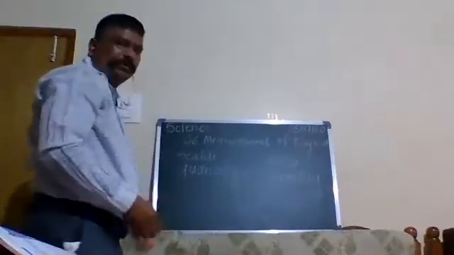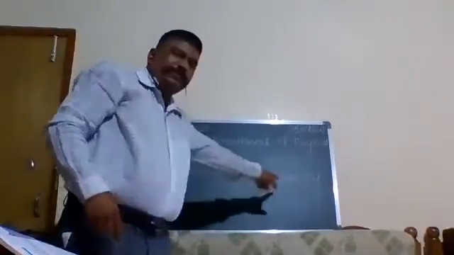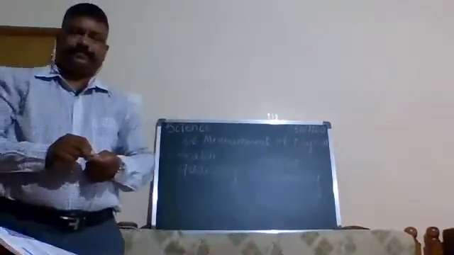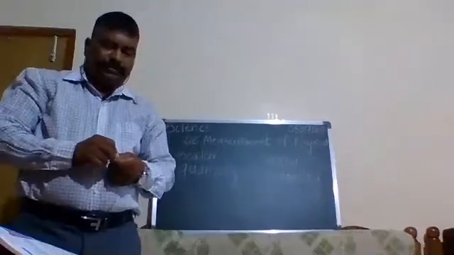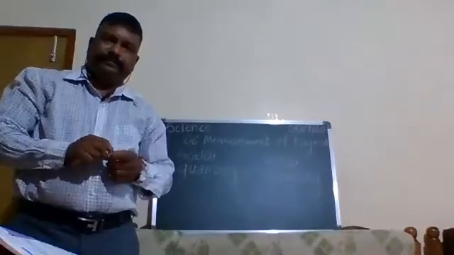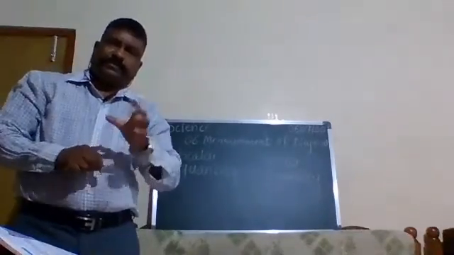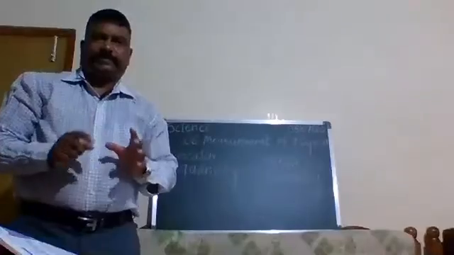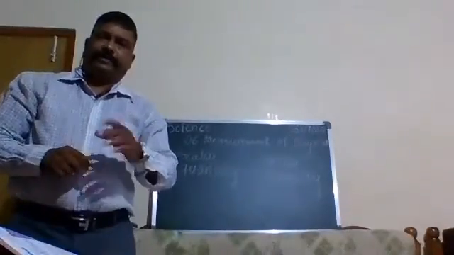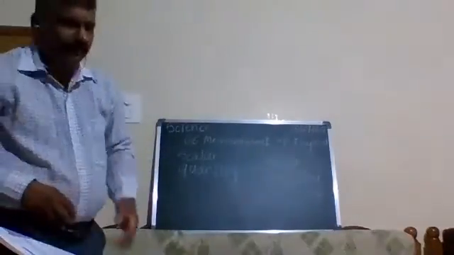Now we are discussing scalar quantity and vector quantity. What is scalar quantity? What is vector quantity? Some physical quantities are expressed by giving only value and unit.